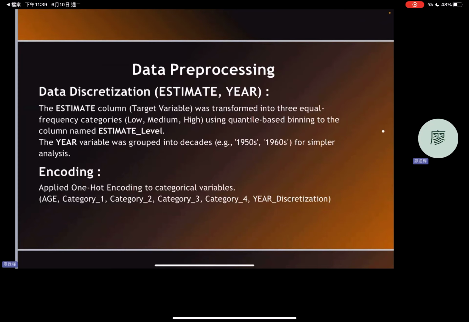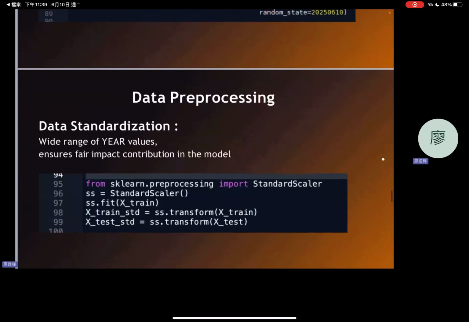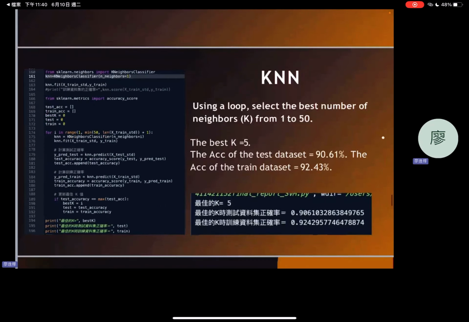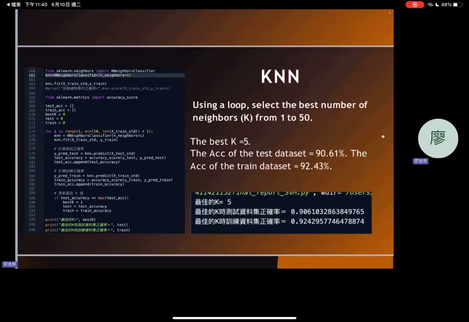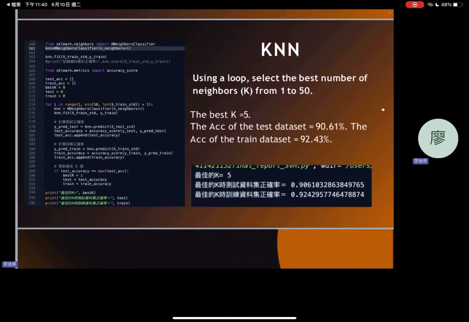The dimensionality reduction and encoding are the same. As mentioned earlier, data splitting too. Due to the wide range of years, I standardize the data. Then, using a loop, I select a changing number of neighbors k from 1 to 50, to obtain the best k, which will be 5.